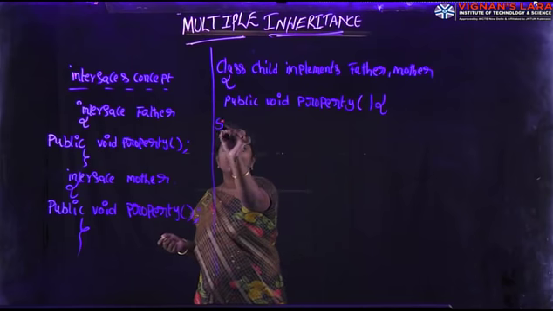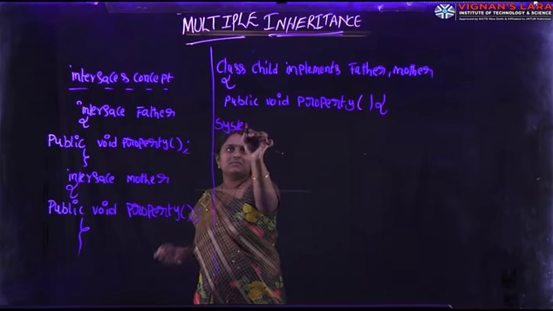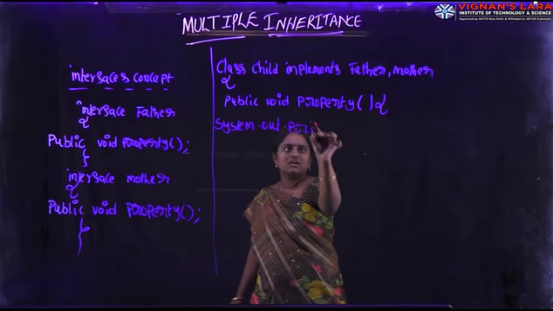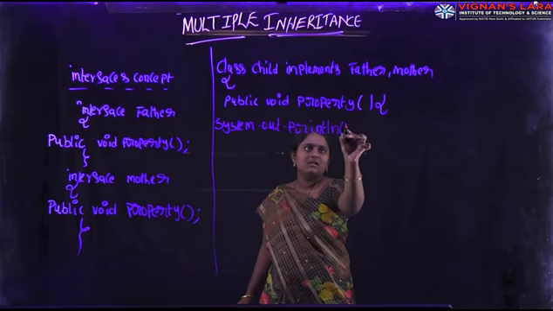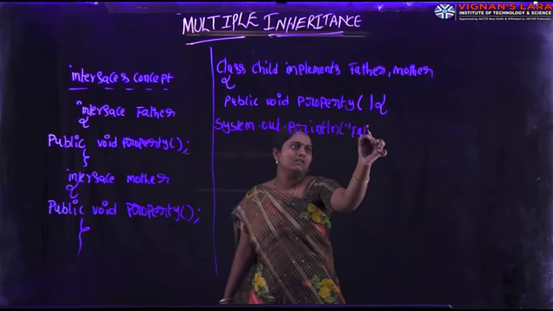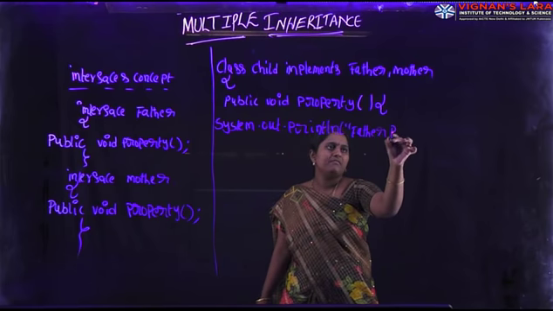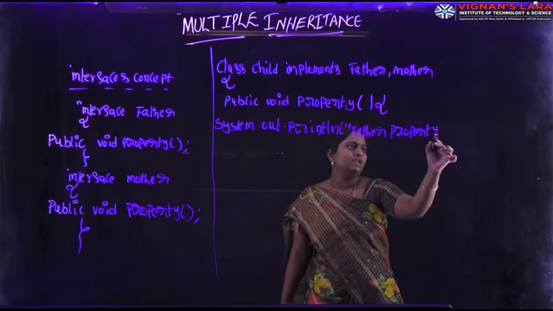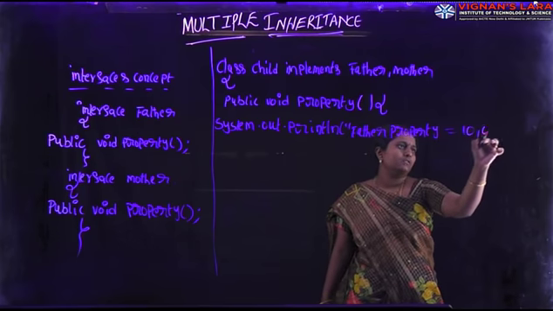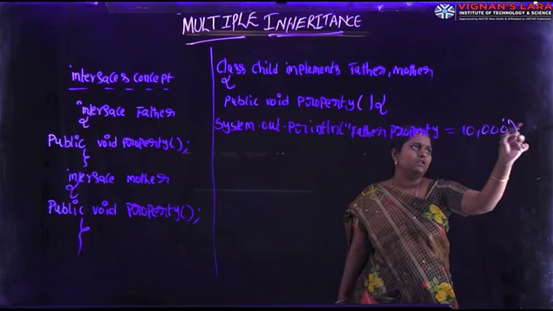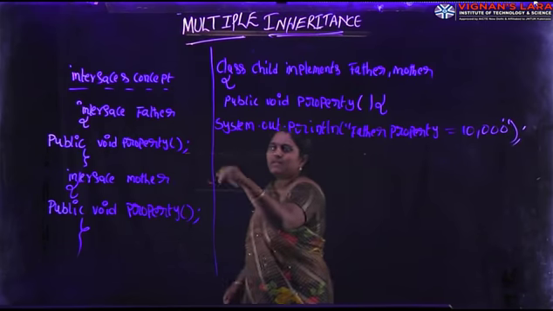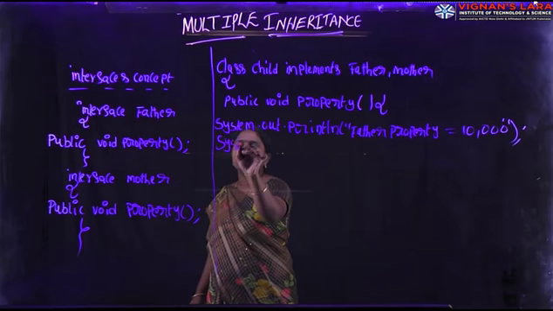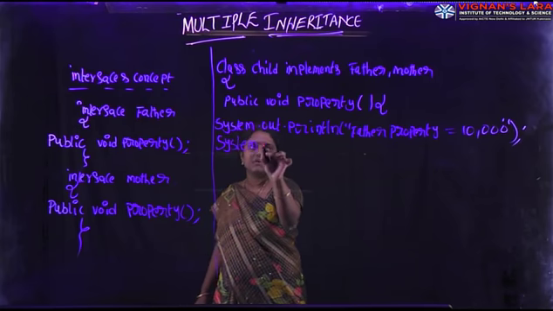Here I am writing System.out.println, Father property equal to 10,000. Next, in the similar way, I am providing the Mother property in the same method, because the method name is the same in both superclasses, Father and Mother.